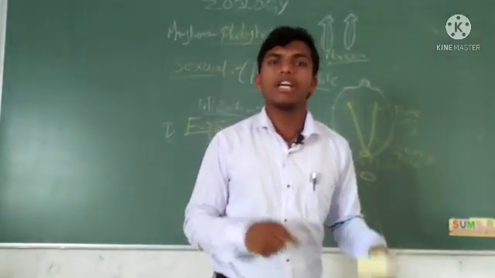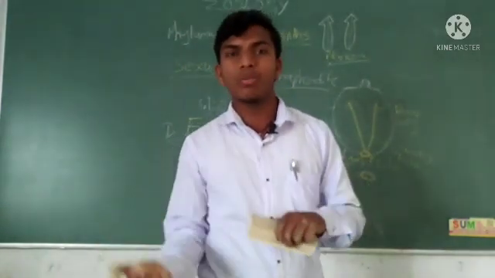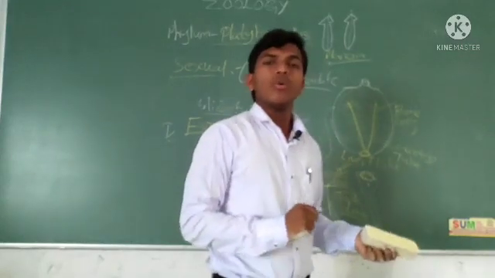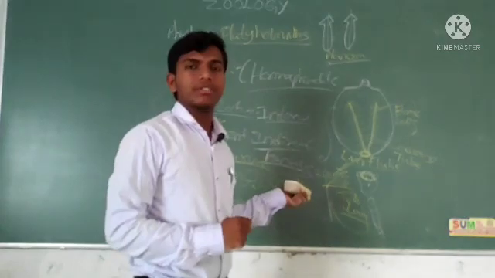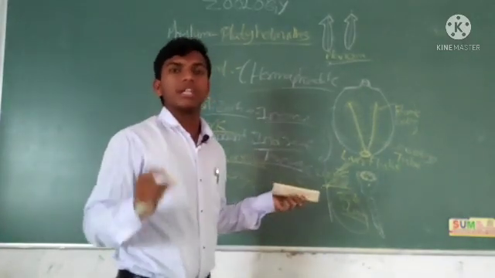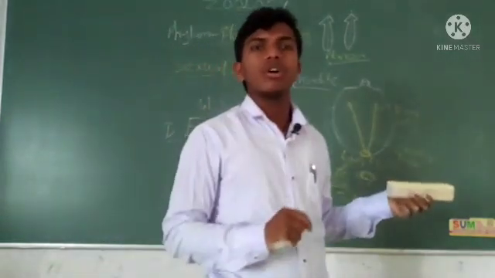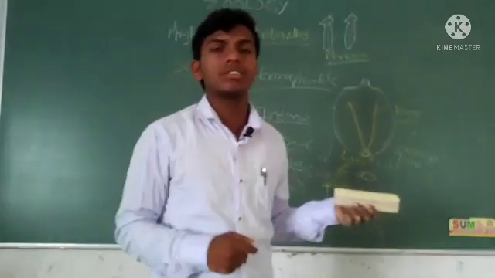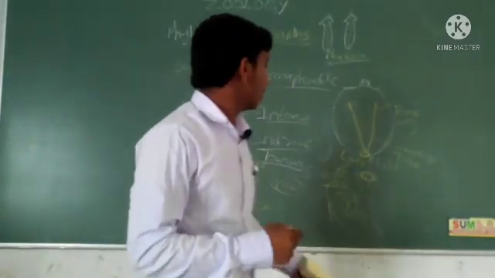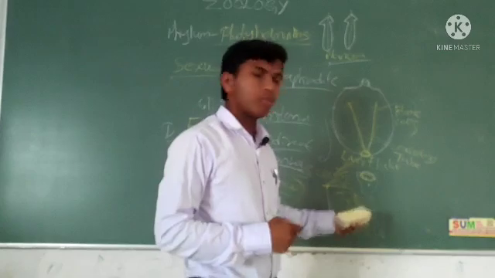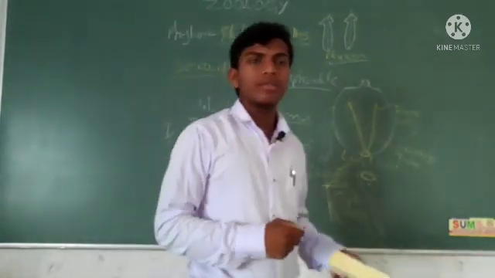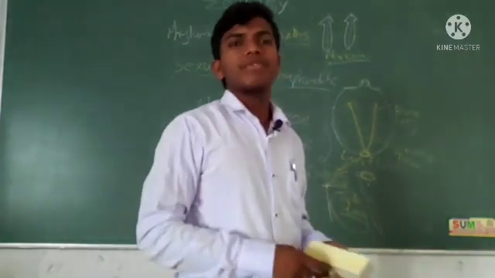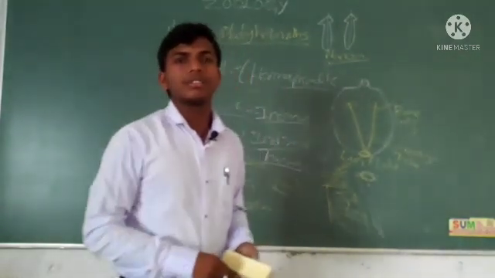Types of parasites, ectoparasites and endoparasites. Special features are very important here: the flame cells and their function, and the function of hooks and suckers. Also the cause of tapeworm, teniasis disease. These we discussed today, and tomorrow we will see Aschelminthes.